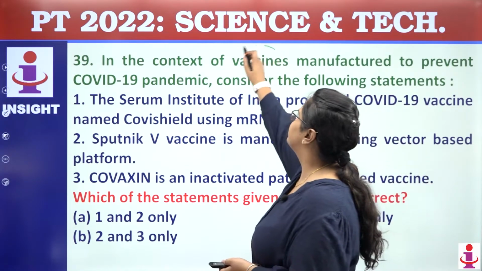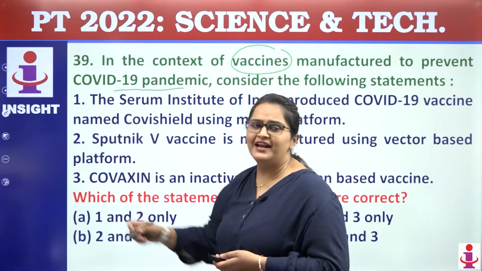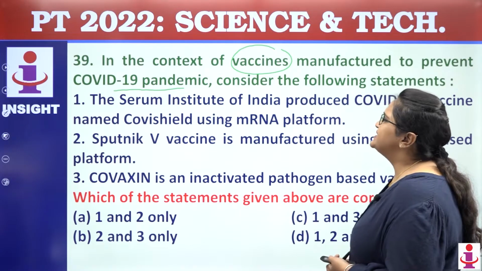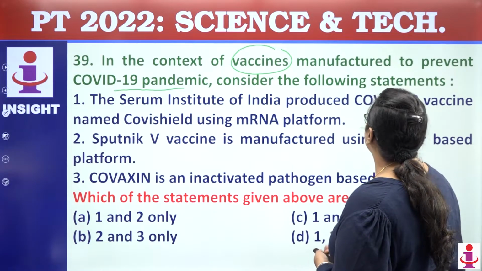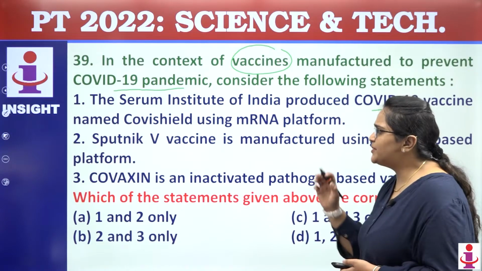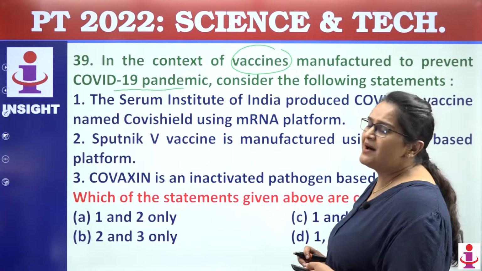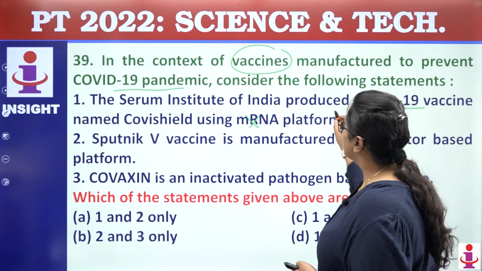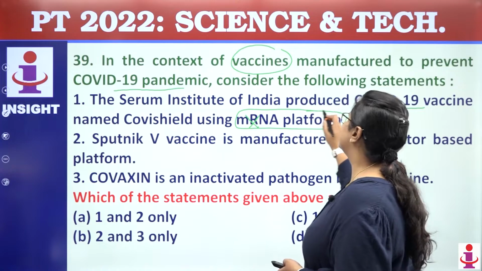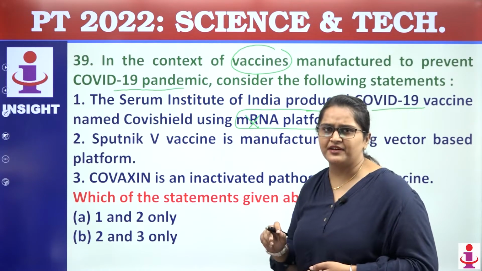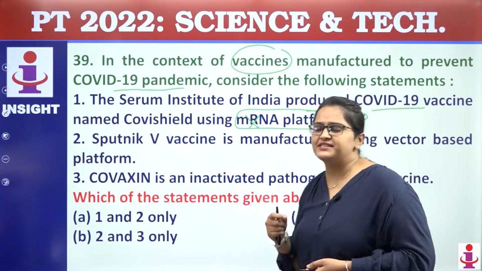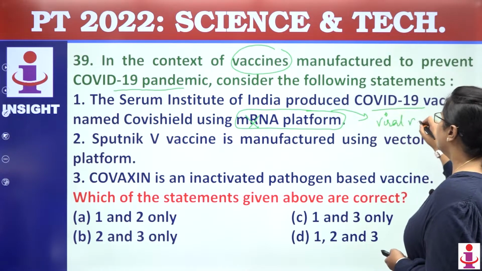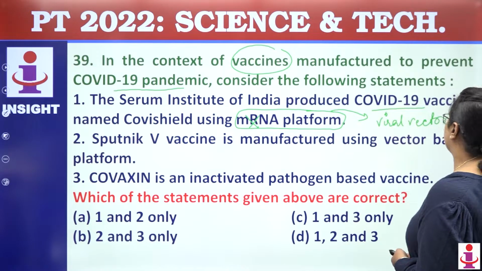A much expected question related to vaccines which are being manufactured under COVID-19, and I don't need to tell why it is being asked. The first is the Serum Institute of India. It produced the COVID-19 vaccine named Covishield using the mRNA platform. Guys, this one is absolutely incorrect, or partially incorrect, because it is based on viral vector technology, not mRNA.